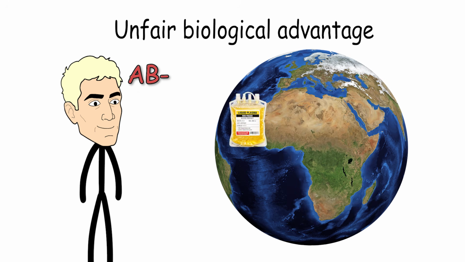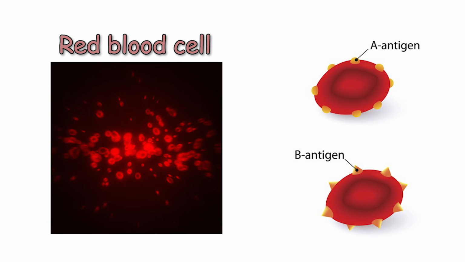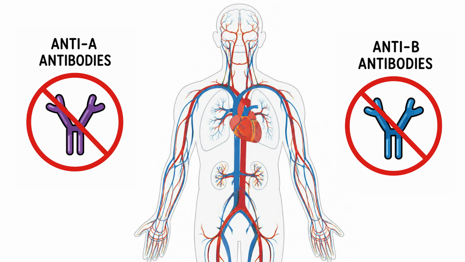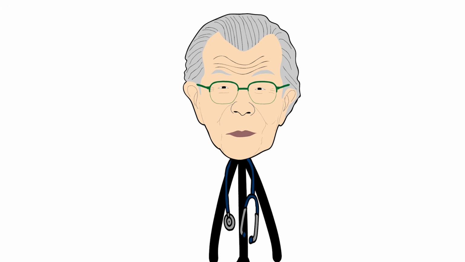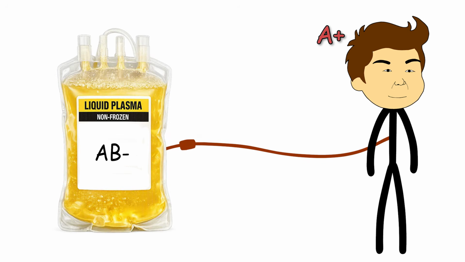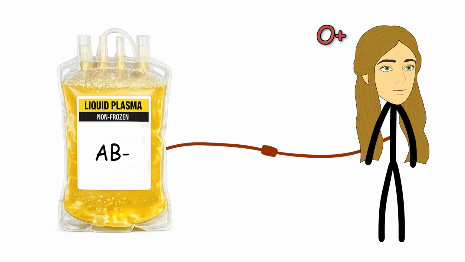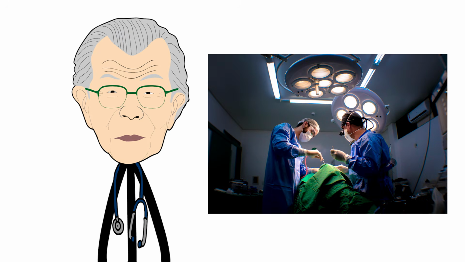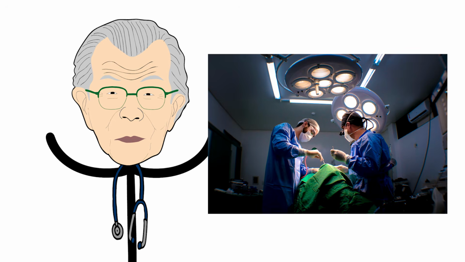AB negative. If you have AB negative blood, your most unfair biological advantage centers heavily on your status as the universal plasma donor. Because your blood naturally expresses both the A and B antigens, your body completely lacks anti-A or anti-B antibodies. This specific molecular profile means that your liquid plasma can be safely transfused into any patient of any blood type on Earth during emergencies, severe trauma, or major surgeries without triggering an immune attack.